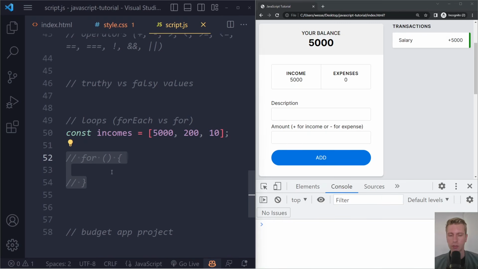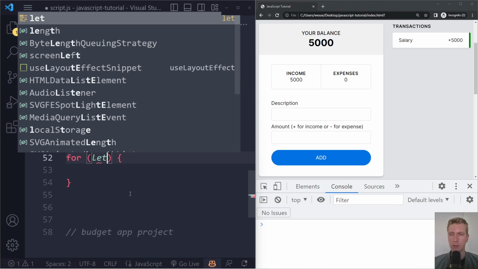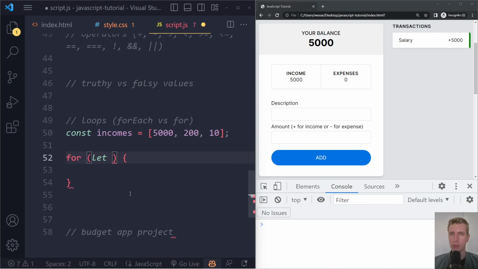Yeah, so the for loop goes as follows. So let's say we have the for loop, and it looks like this. In here, we're going to run some statements. But before we do that, we need to specify 3 things here. So usually you have some kind of element that you're going to use to keep track of the loop. So we could have, usually called i. We are going to create that with the let keyword because we're going to reassign it. We're gonna add something after each loop.